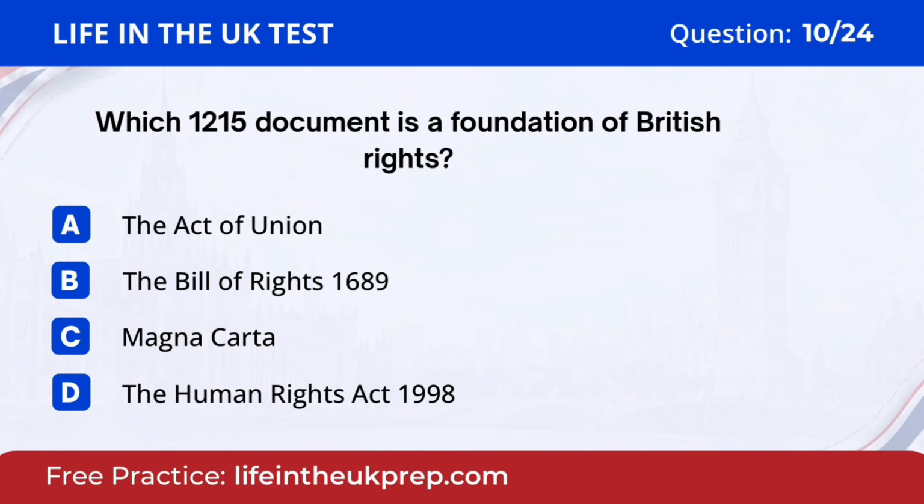Question 10. Which 1215 document is a foundation of British rights? A. The Act of Union. B. The Bill of Rights, 1689. C. Magna Carta. D. The Human Rights Act, 1998. The answer is C. Magna Carta.